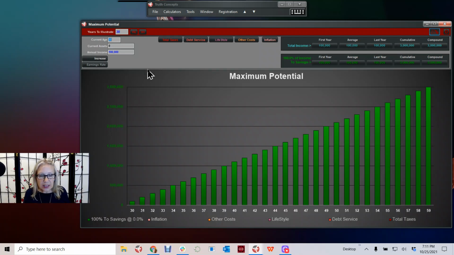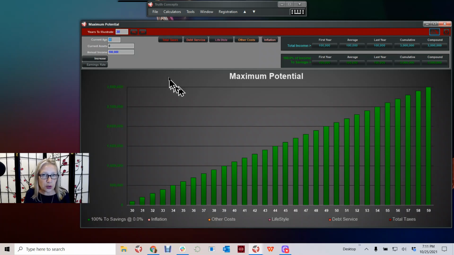Well, the first thing that we see is that assuming that they could literally save all that money, which of course is completely hypothetical, they would have a $3 million cumulative amount of money. This is no interest rate. This is just literally the savings added up. It's not tough math. It's $100,000 times 30 years. That would be your $3 million number.